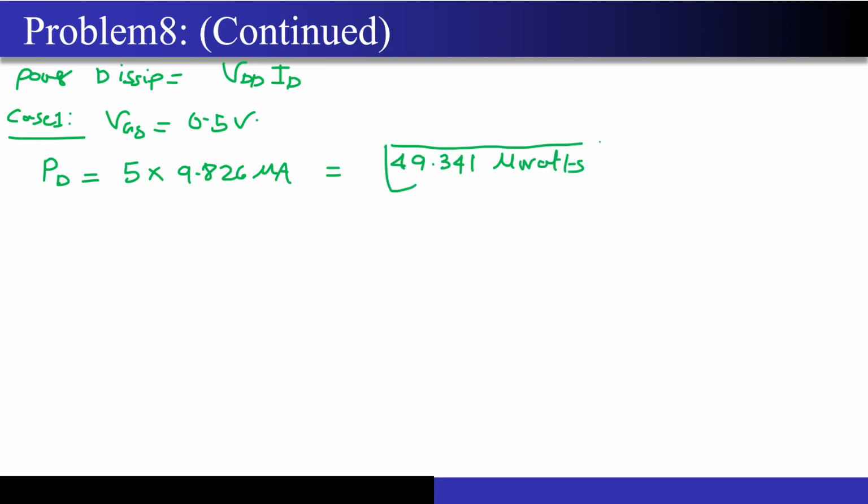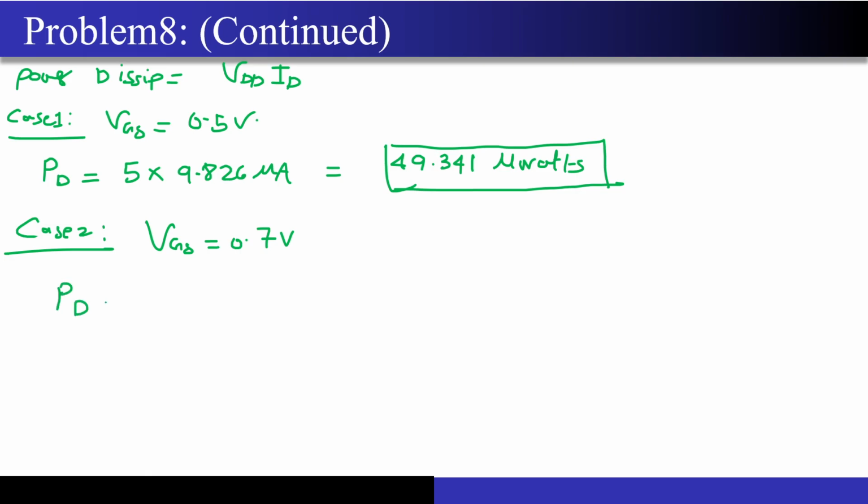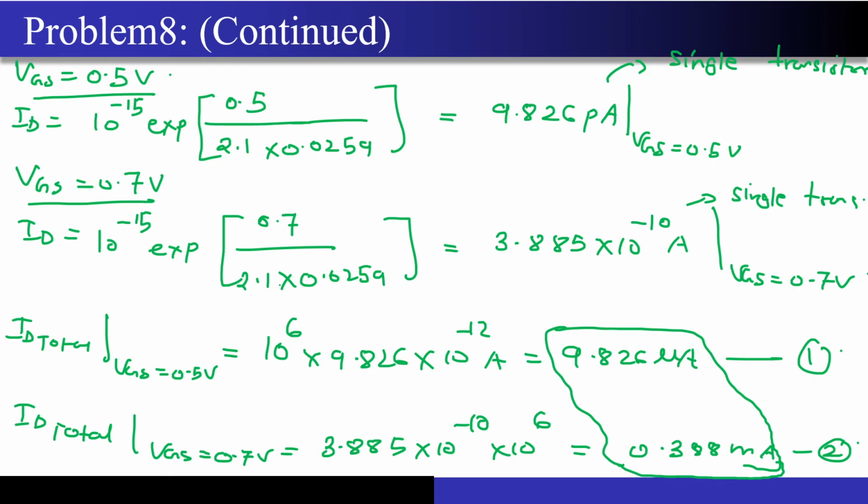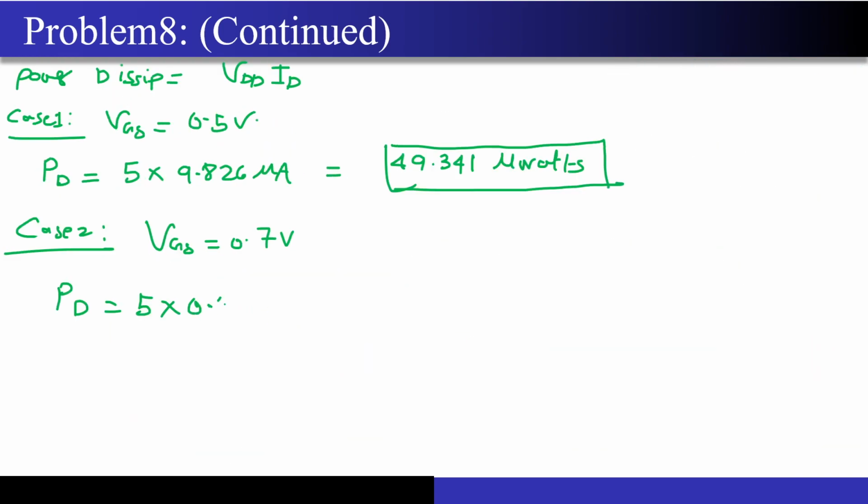This is the power consumed by your chip when it is operating in the subthreshold region. When I am operating under case 2, that is VGS is equal to 0.7 volts, my power dissipated will again be VDD is 5, and the ID total that I have is around 0.388 milliamperes. So the total power dissipated over here is around 1.94 milliwatts.